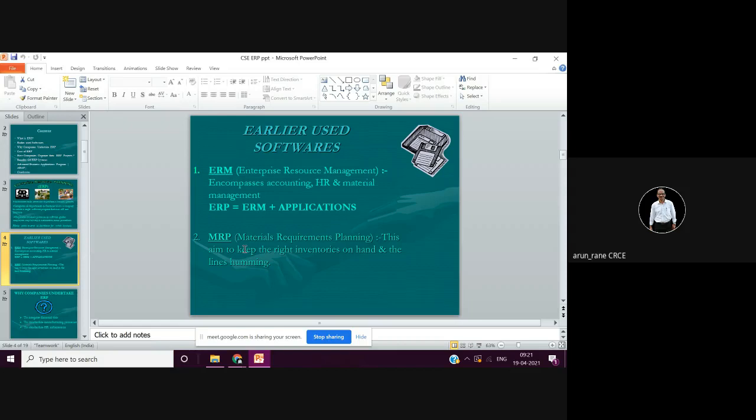Suppose your delivery schedule is after say 30 days, you have to work out the different lead times, that is the time required to procure the material, the time required to machine or manufacture, and the time required for testing, and accordingly you work backdate it and place the order. That is what your MRP1 is.